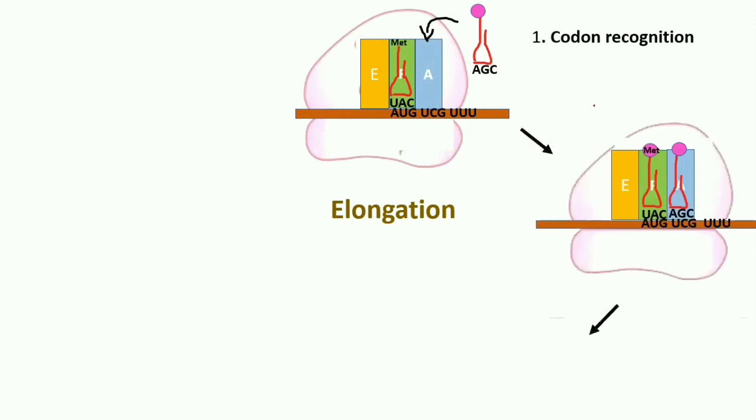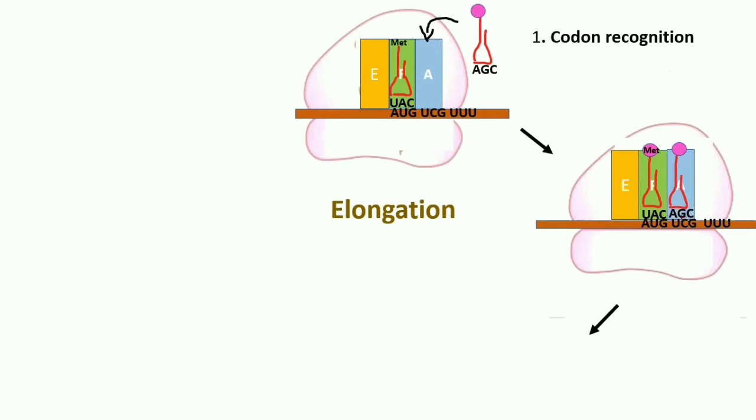Okay, so next will be the peptide bond formation. Now, this has been placed over here. Now these 2 amino acids, the first one and the second one. Once the second one is recognized and bound on the A site, then a peptide bond will form between these 2 amino acids, the methionine and the one on the A site.